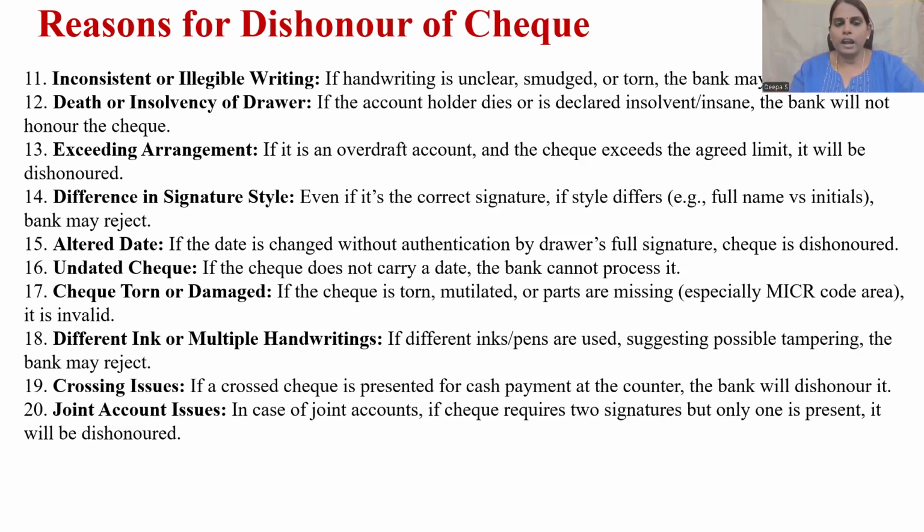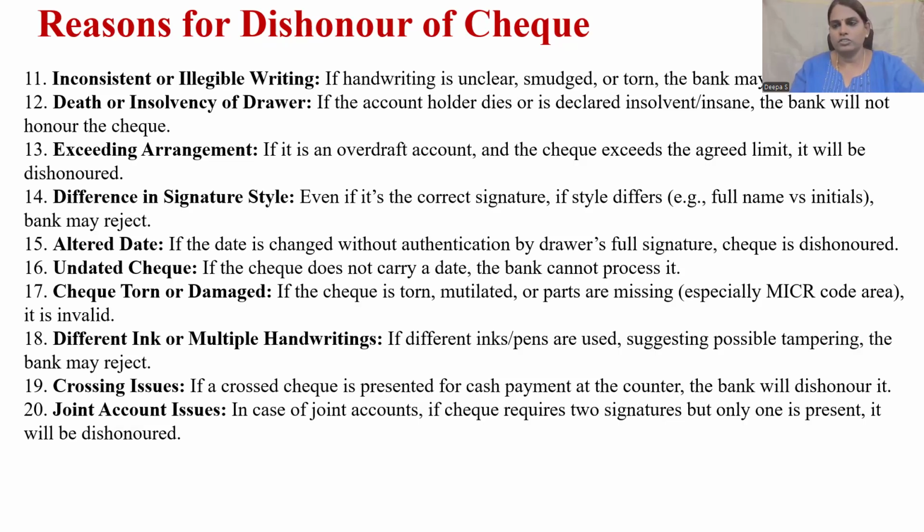The next situation can be an undated check. Obviously, a date has to be written. It cannot be overwritten, nor, imagine, can it be kept blank. Even in such a situation, it cannot be considered valid. Then the next case is where a check itself is torn. We call it a mutilated check, and it cannot be processed. It cannot be read, things like the MICR, etc., and it cannot be considered. Next one, difference in ink. Where a person uses two different pens in writing, it cannot be considered.